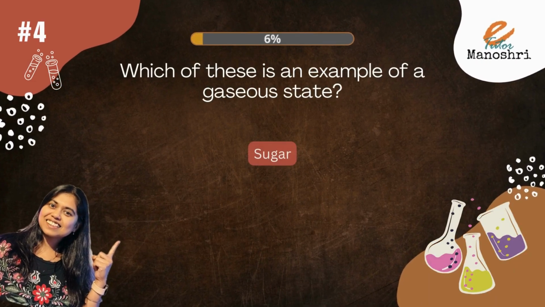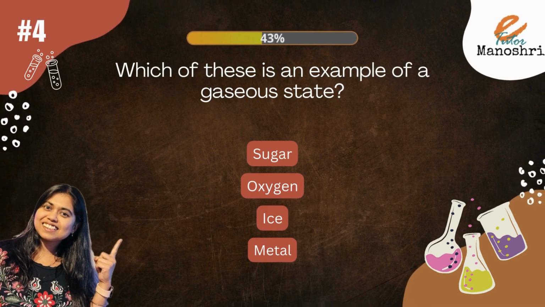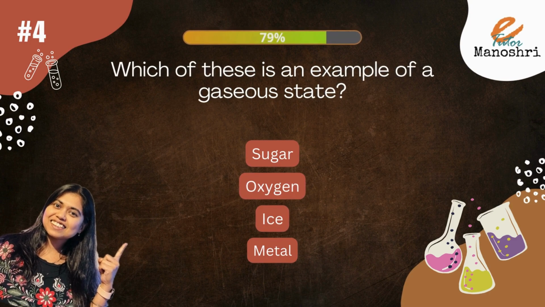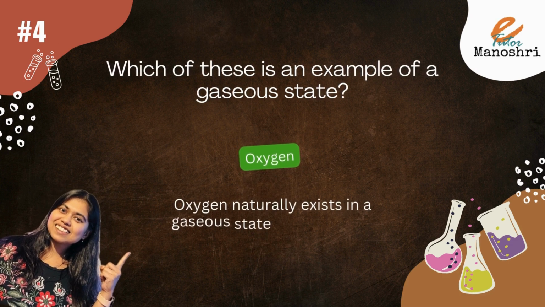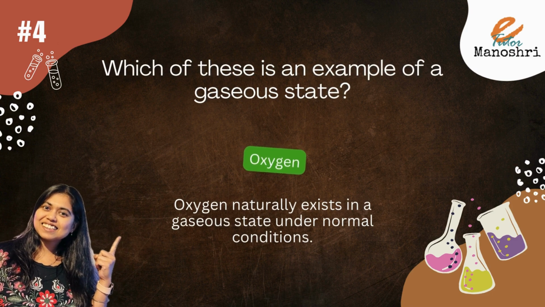Which of these is an example of gaseous state? Sugar, oxygen, ice, metal. The answer is oxygen. Oxygen naturally exists in a gaseous state under normal conditions.